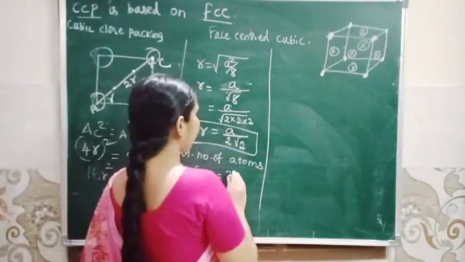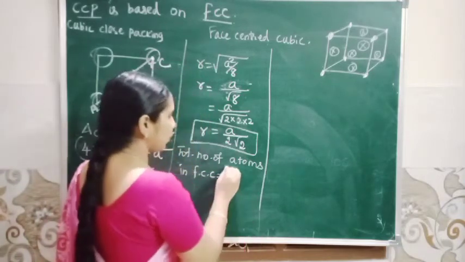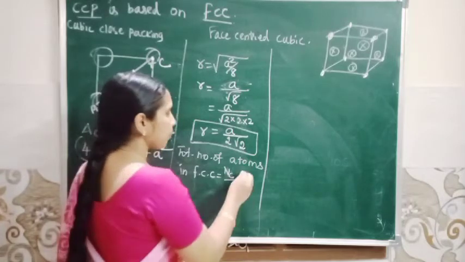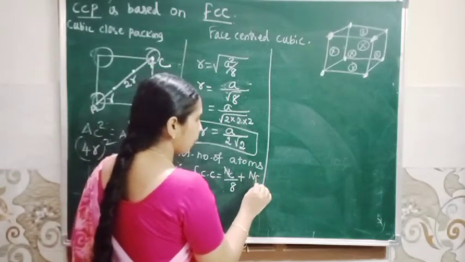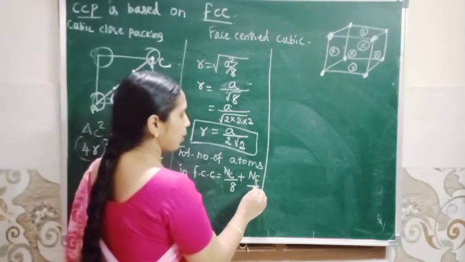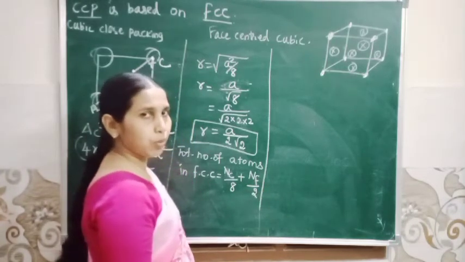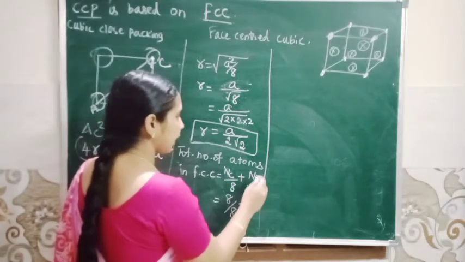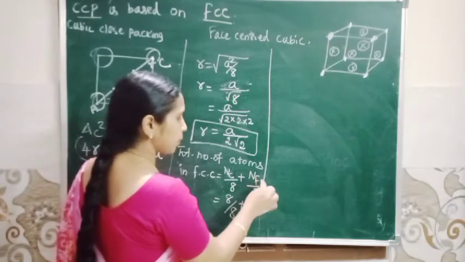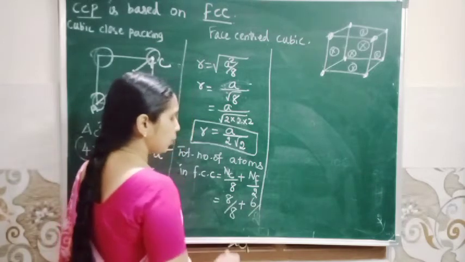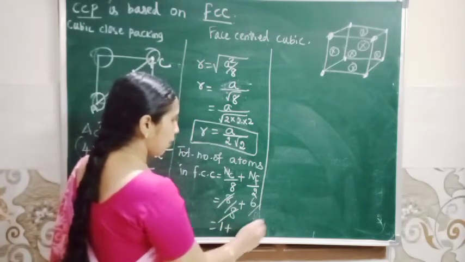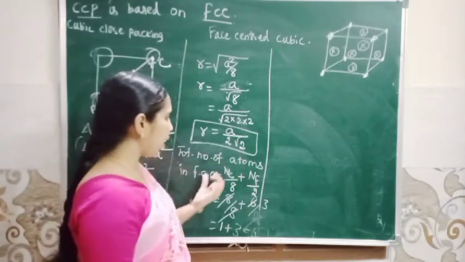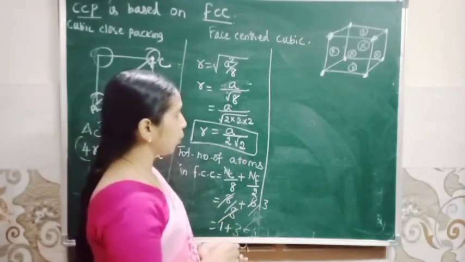So total number of atoms in face centered cubic equal to number of atoms in corner shared by 8, plus number of faces shared by 2 unit cells, that is 2. So corner 8 by 8. Here atoms in faces 6 by 2. So cancel, 1 plus here 3. 1 plus 3, 4. So total number of atoms in face centered cubic equal to 4.